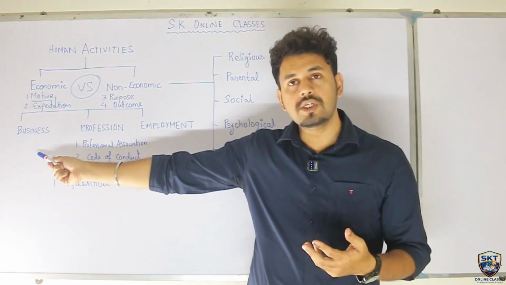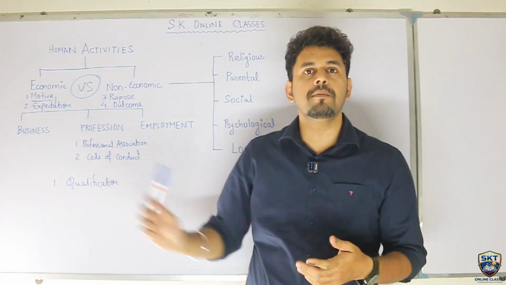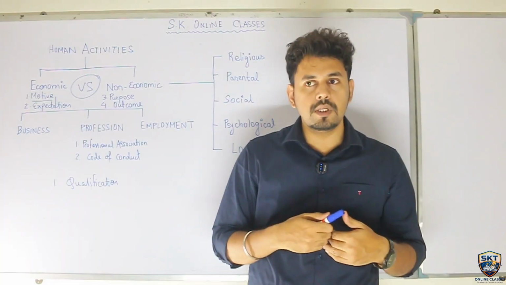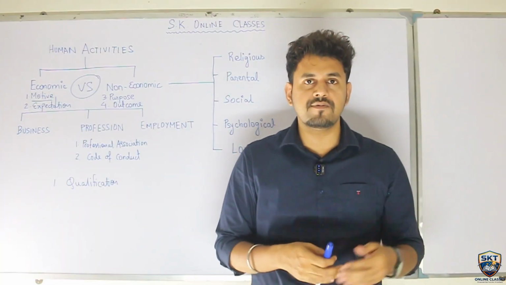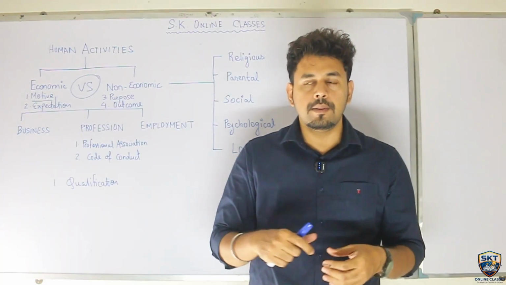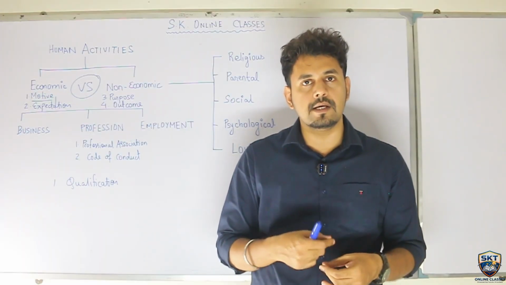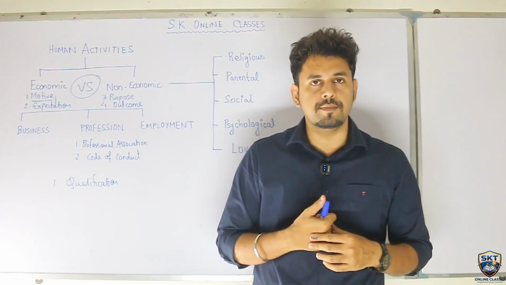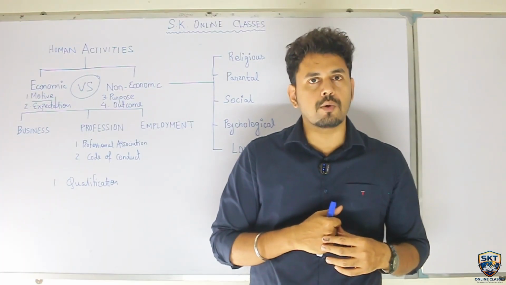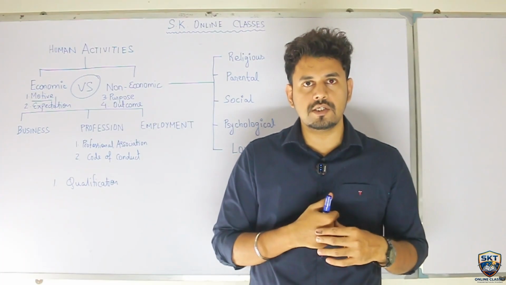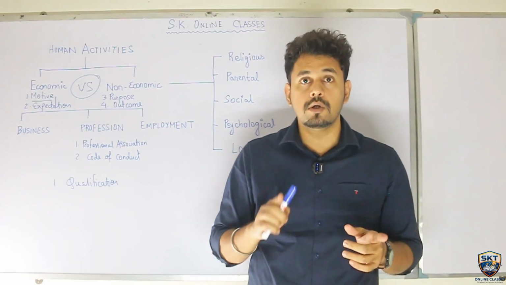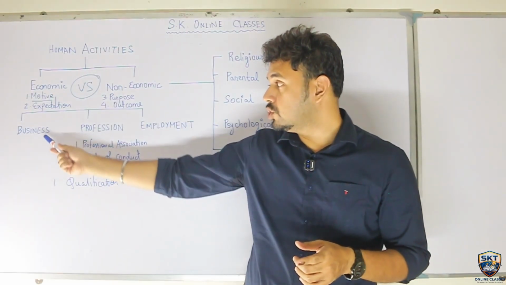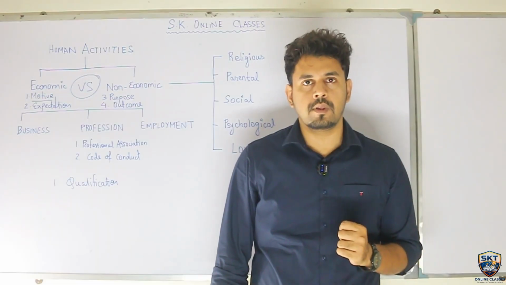So which economic activity are they performing? They are performing business. They are individuals doing business for themselves. They buy their own raw material, they provide the service on their own or sell the goods on their own, and they are earning profits. So they can also be called businessmen. Now, do you think they are qualified? Do they possess educational qualification? I don't think so. So for business, there is no qualification needed.